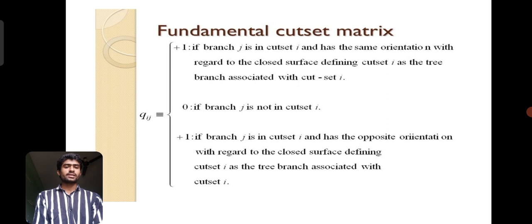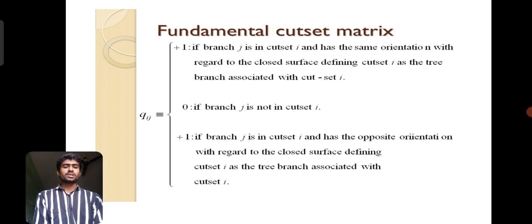Qij equals 1 if branch j is in cut set i and has the same orientation with regard to the closed surface defining cut set i as the tree branch associated with cut set i. Qij equals 0 if branch j is not in cut set i.